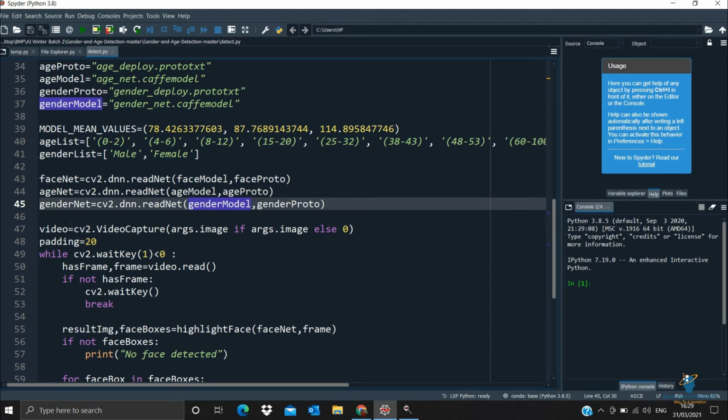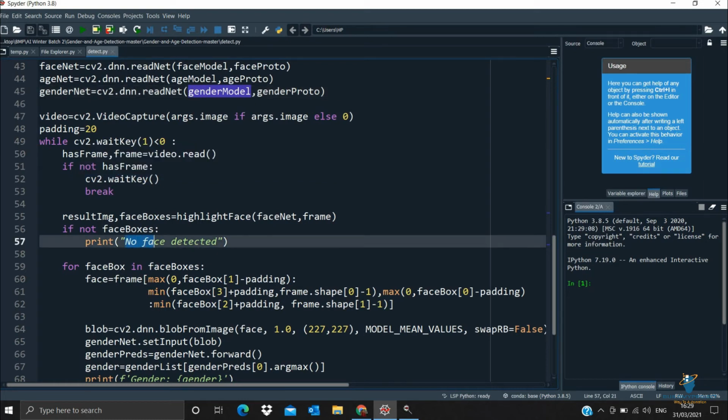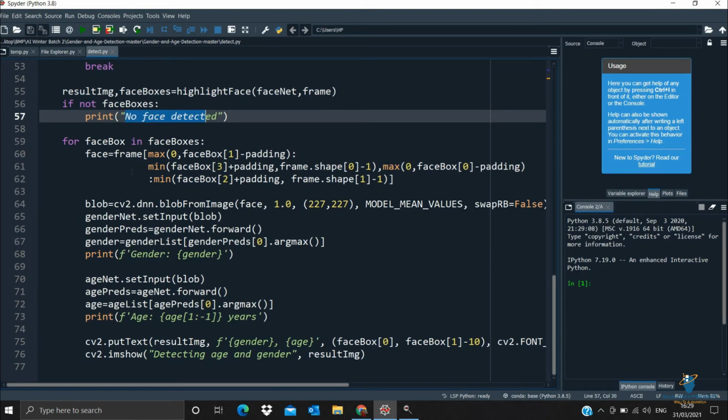Video is equal to cv2.VideoCapture. With the help of the cv2 library, now we can turn on the camera, and it will just start detecting the image which is in front of the camera. Next we are using a while loop. If the statement is true, like if there is any face in front of the camera, then it will start detecting the age and the gender, or else it will give me the message that is no face detected.